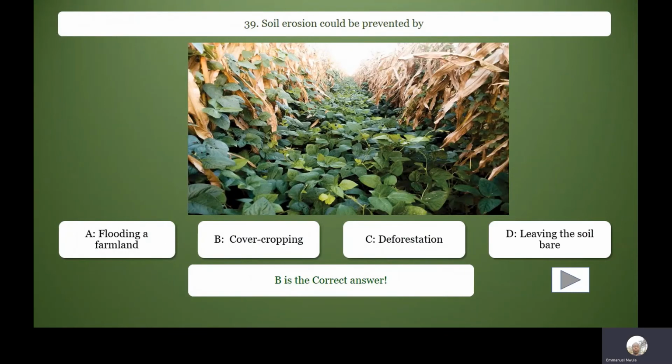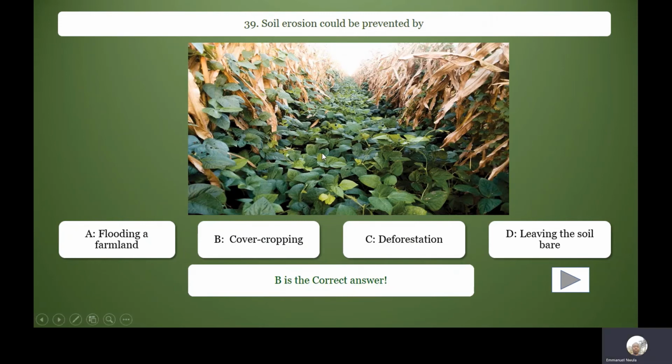Soil erosion could be prevented by cover cropping. You see farmers, sometimes they plant what we call cover crops that will cover the surface of the soil, preventing water from washing away the topsoil, prevents erosion.